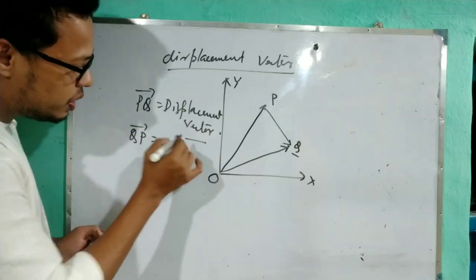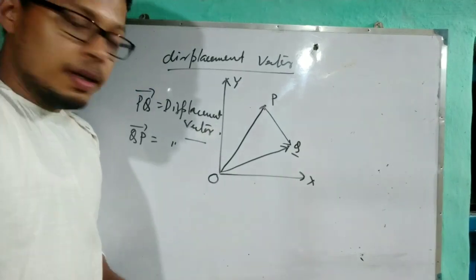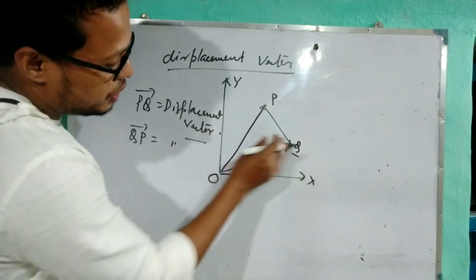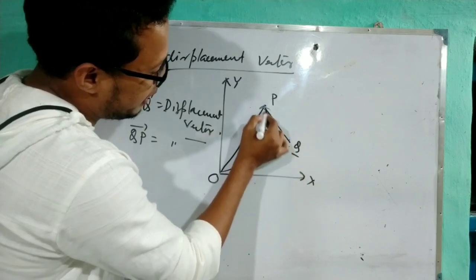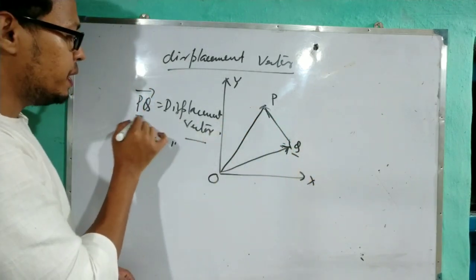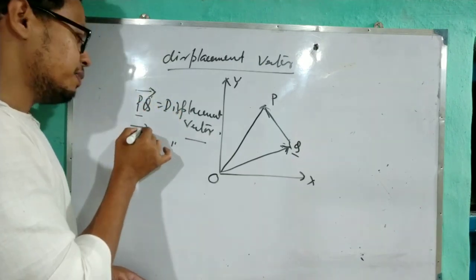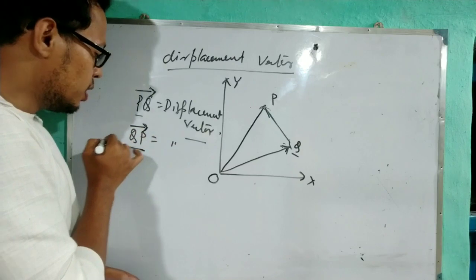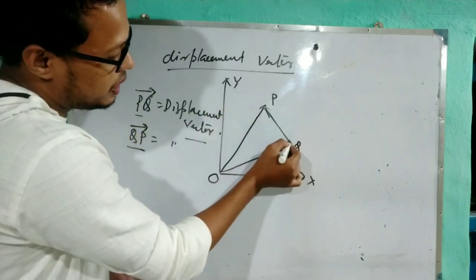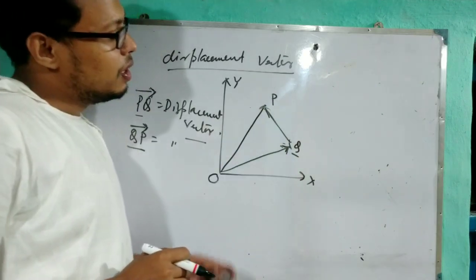In that case, you have to give the direction from Q to P. Clear? When you are writing P to Q, then write PQ and give the vector notation over it. And when you are writing QP, then give the vector notation over QP and give the direction from Q to P. Okay? This PQ or QP represents the displacement vector.